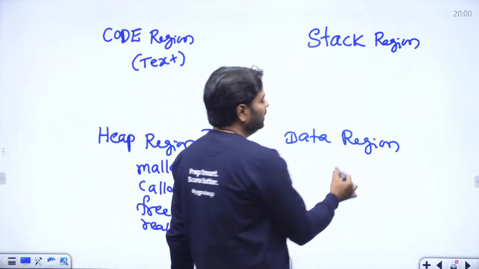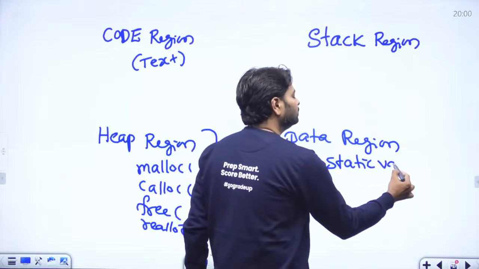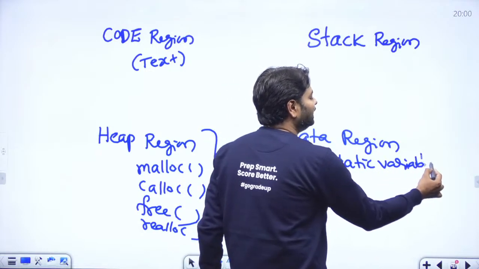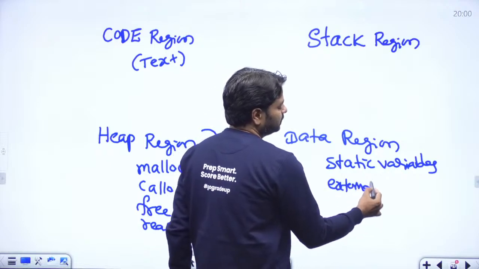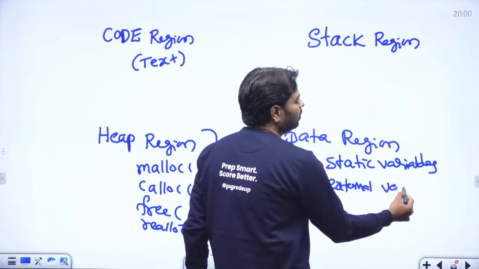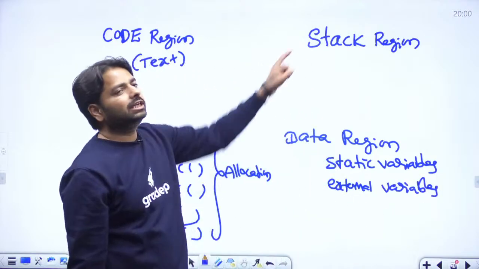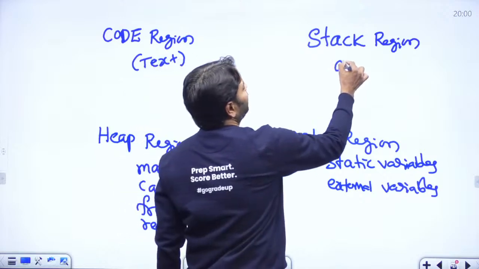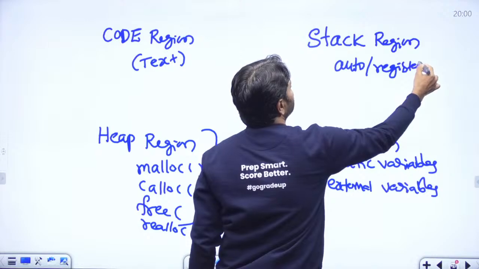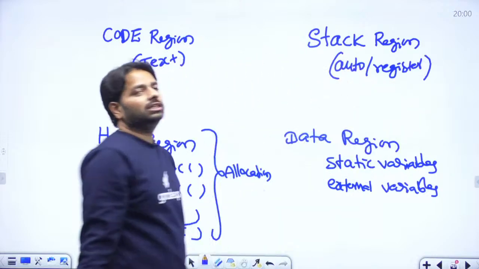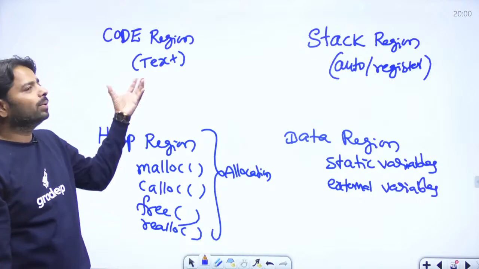And data region, here you might use either static variables that we call static data, or you can use external variables. You can simply call them global variables. And the stack region, you have auto variables or register, depends on the system. Register variables can be allocated on the register. And code region, your program, your code.